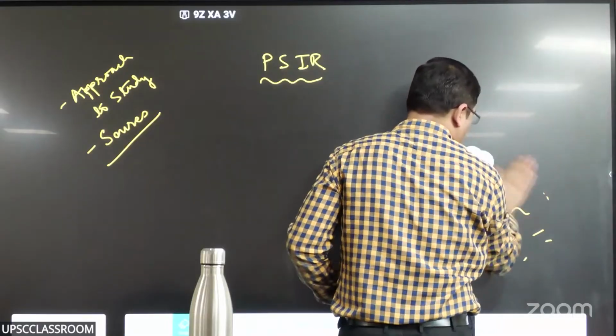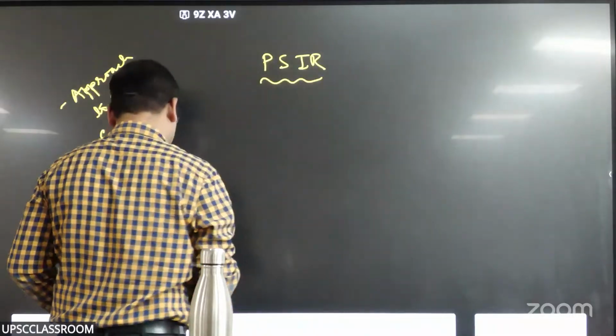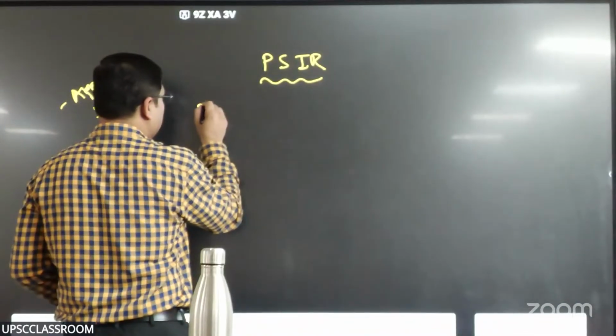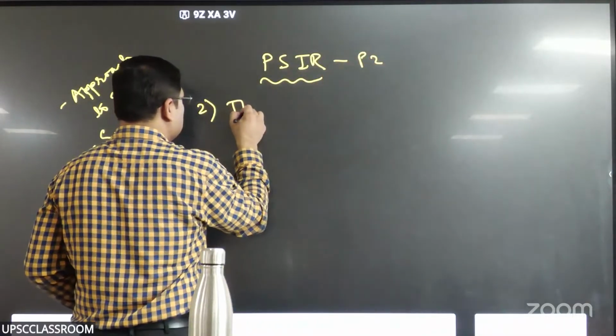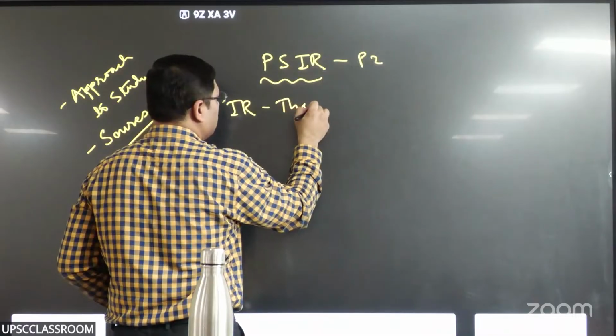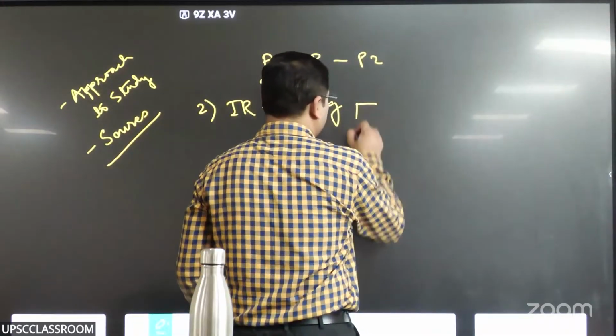In section A, you have got some points in international relations theory, and then section B is different. It is about foreign policy. So the second component of PSIR paper 2, right, is IR theory. So what do we see in IR theory one by one, right?